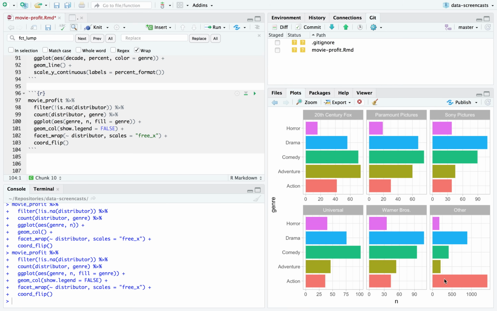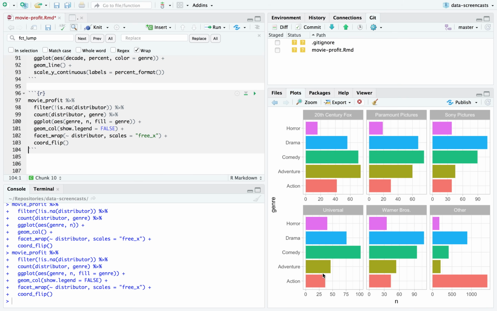All right, most of the other we have are action, vast majority. I actually had expected most horror movies to come from other. I expected other to be shifted towards horror movies, but I was completely wrong. It looks like a lot of horror movies come from Sony and Universal. Okay, a little more rarely for 20th Century Fox. Other than that, not a huge difference.